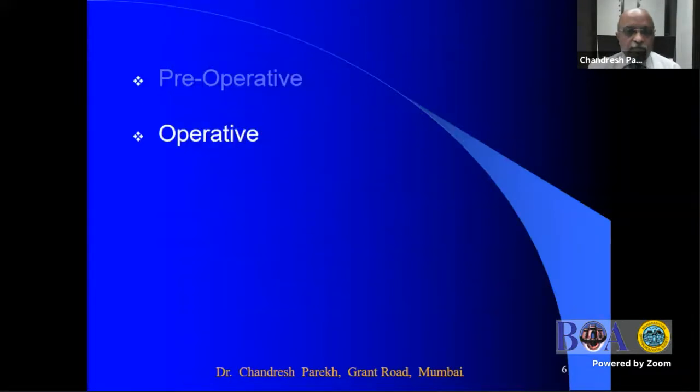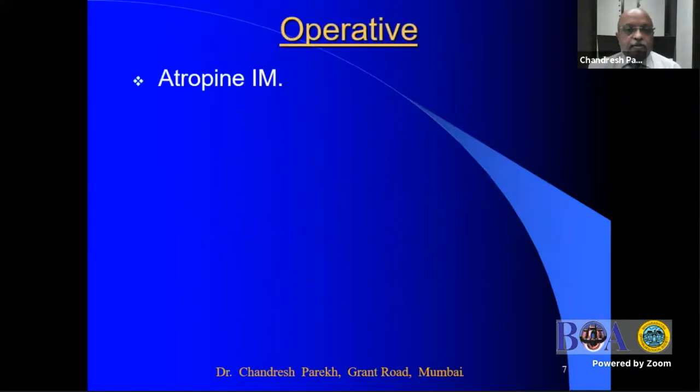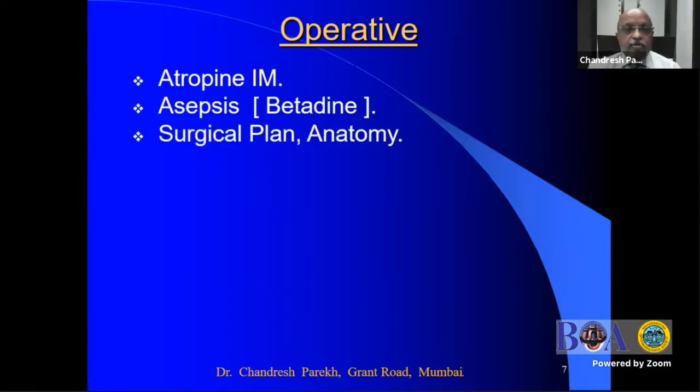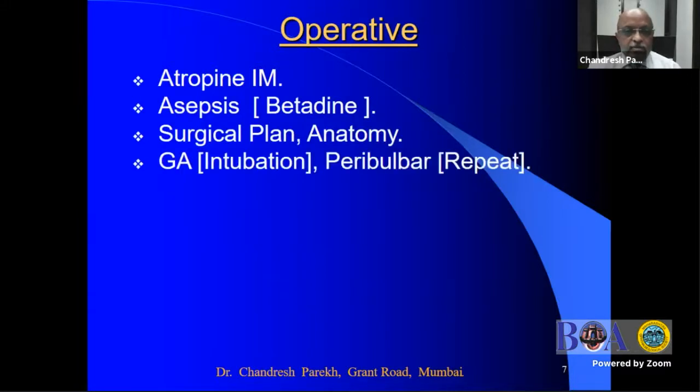Now let's go to the operative part. The atropine intramuscular is very important because it is more efficacious to prevent an oculocardiac reflex than intravenous atropine. Asepsis is very important because in Mumbai, in one of the charitable clinics, for a cosmetic squint surgery, the patient developed endophthalmitis and required evisceration for a cosmetic squint surgery in an adult. One should have a surgical plan readily available, like the IOL power right in front of you, and revise the surgical anatomy.